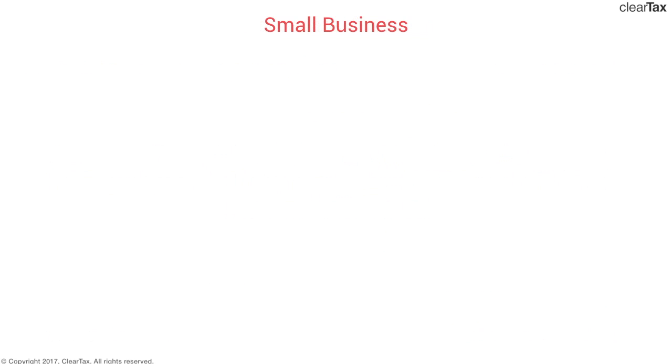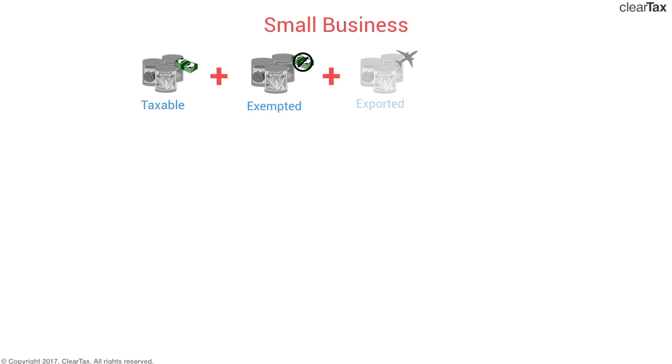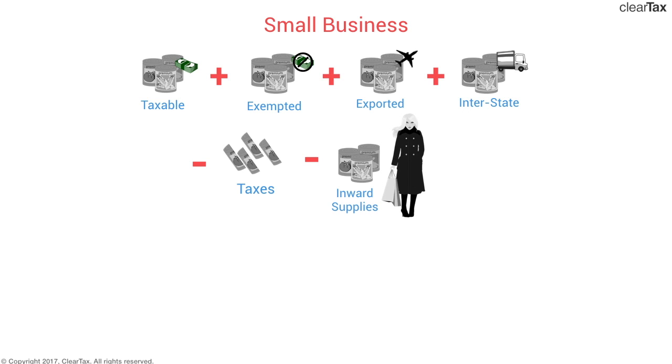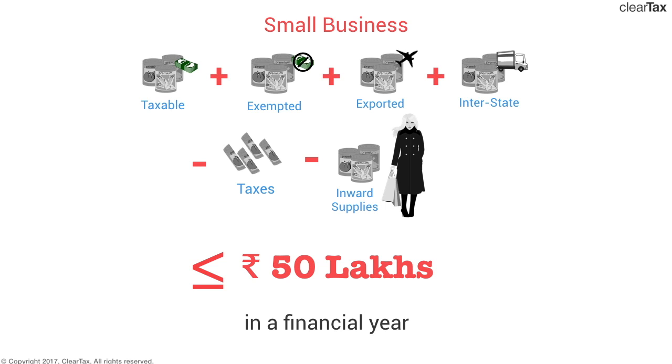Let's summarize it by drawing a formula. Taxable goods or services supplied by you plus exempted goods or services plus exported plus interstate minus all taxes minus inward supply. This is aggregate turnover. And for you to become a small business, be eligible for composition scheme, this value has to be less than or equal to 50 lakhs in any financial year.